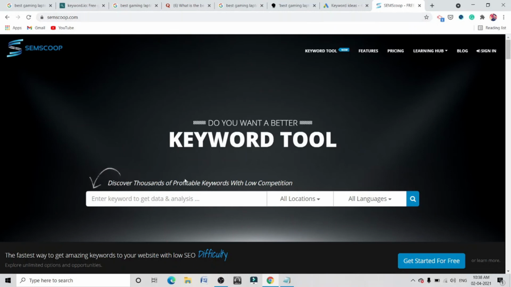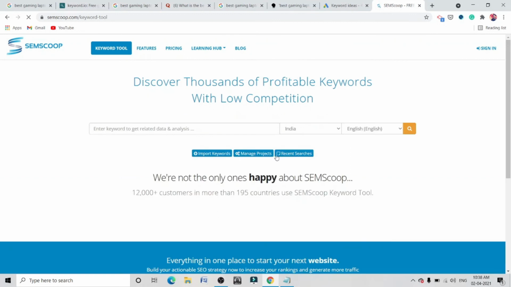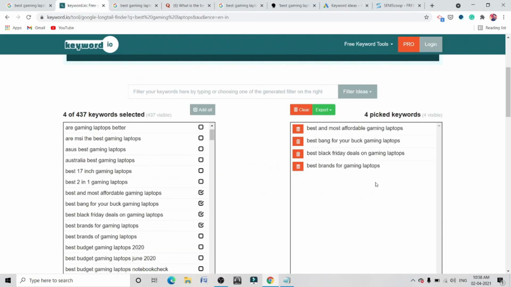Go to semscoop.com. It's a keyword tool. You can find the keyword tool option here. Click on that. Suppose we have chosen these keywords.